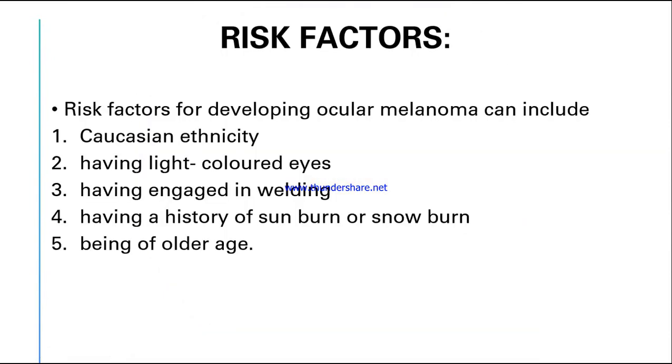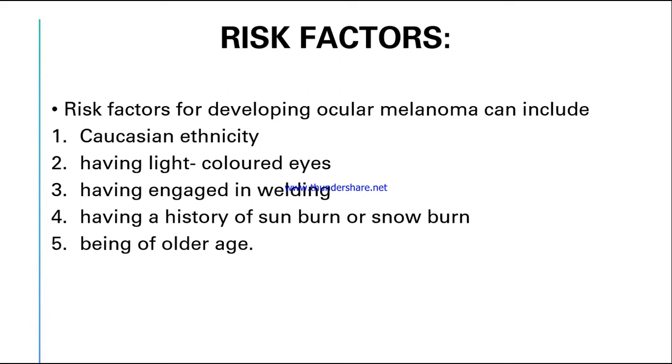The risk factors are as follows. Number one is race. The race is Caucasian ethnicity. Most people of the Caucasian race are at a high risk for developing ocular melanoma. Then people who have light colored eyes, like gray eyes, light blue eyes, light green eyes or light brown eyes, are also at a high risk for developing ocular melanoma.